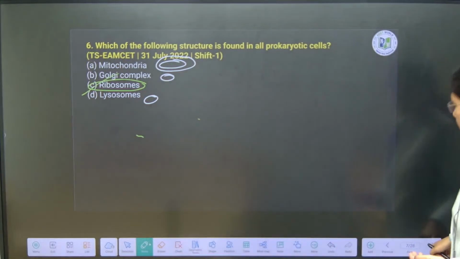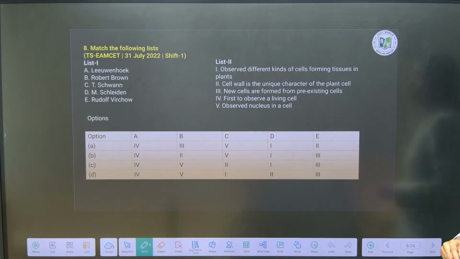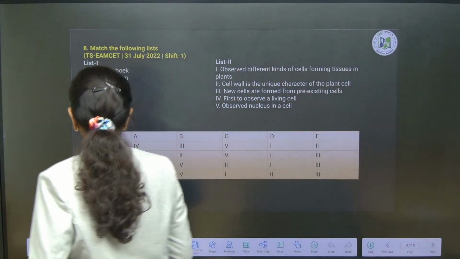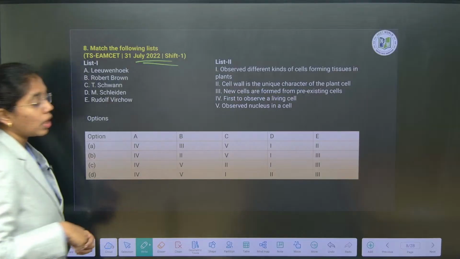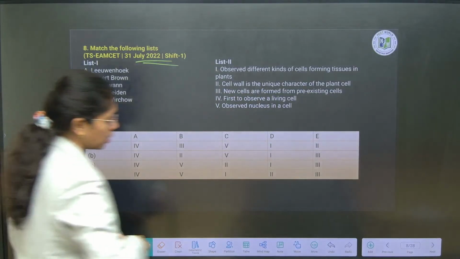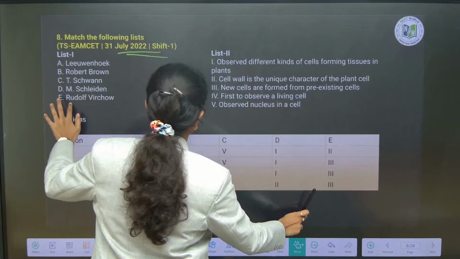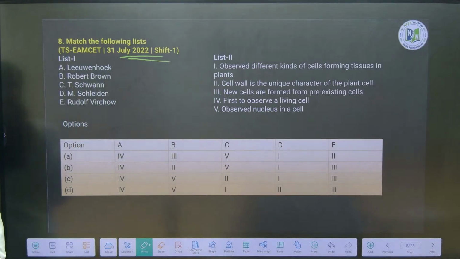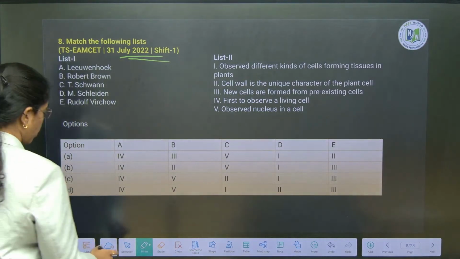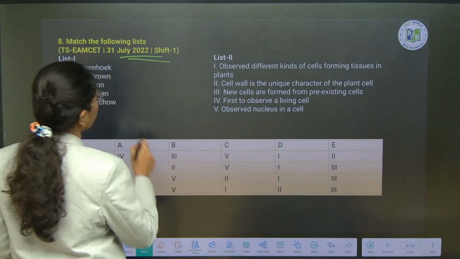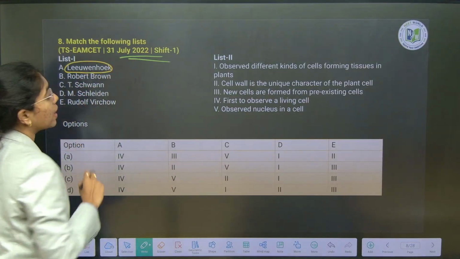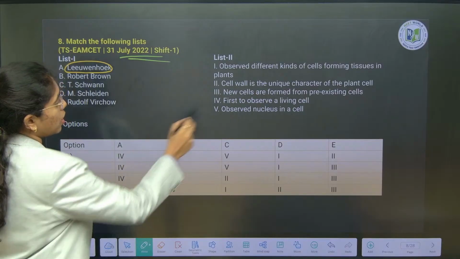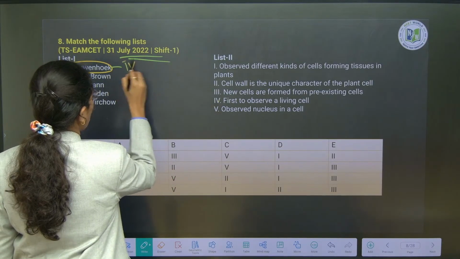Okay. Next, look at this. Again, a match the following type of question with regards to discoveries, asked in EAPCET 2022. Look into it and answer carefully. Here we go. First is what? Leeuwenhoek. Leeuwenhoek is the first scientist who identified the living cells. He observed different kinds of cells. First to observe what? Living cells. So A is option 4.